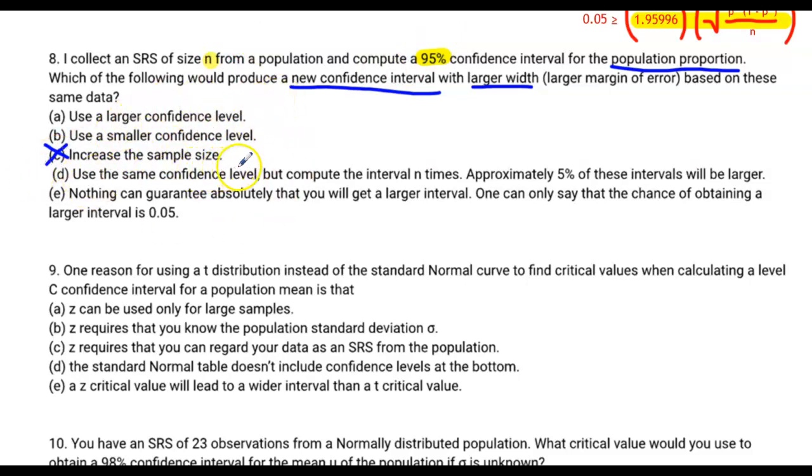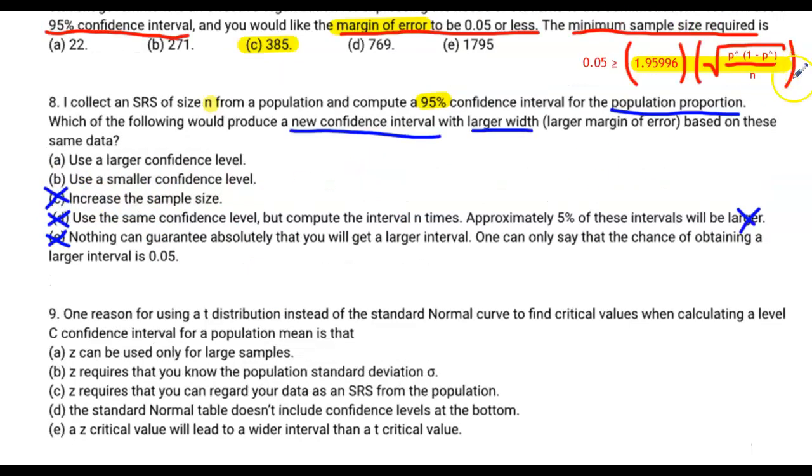Let's see, using the same confidence level but computing the interval n times, that's nothing, right? Using the same confidence level is going to make the same margin of error, right? What we're going to be doing is proving the point that 5% of the intervals will not contain the population parameter. It's not that 5% of the intervals will be larger. That's not how that works. Nothing can guarantee absolutely that you will get a larger interval. That's ridiculous. That's poppycock. You control the confidence interval because you know exactly how it's calculated.